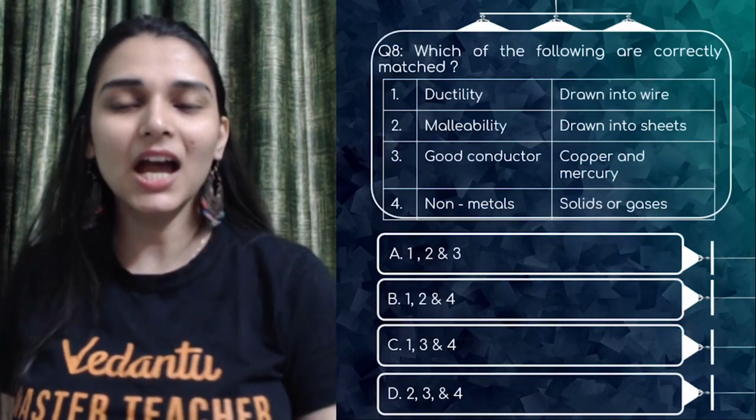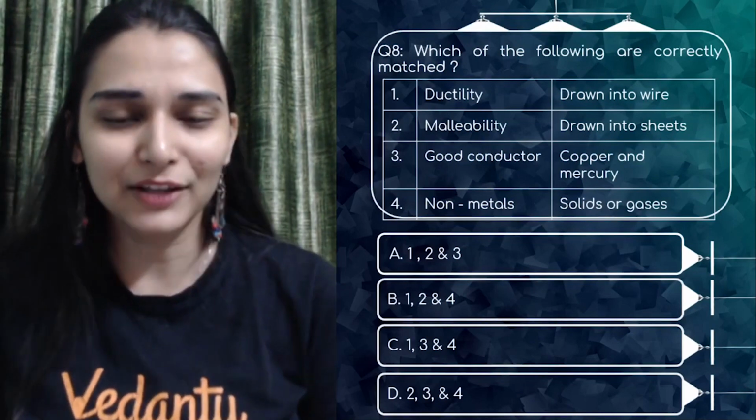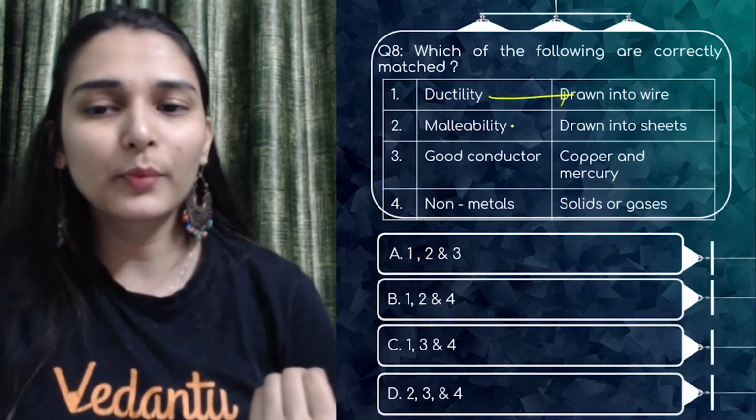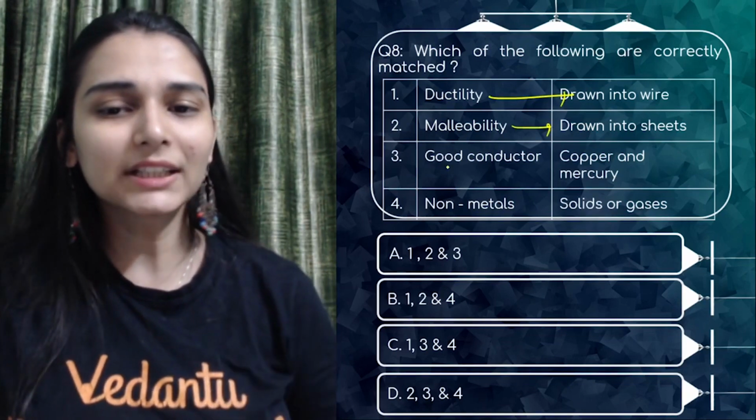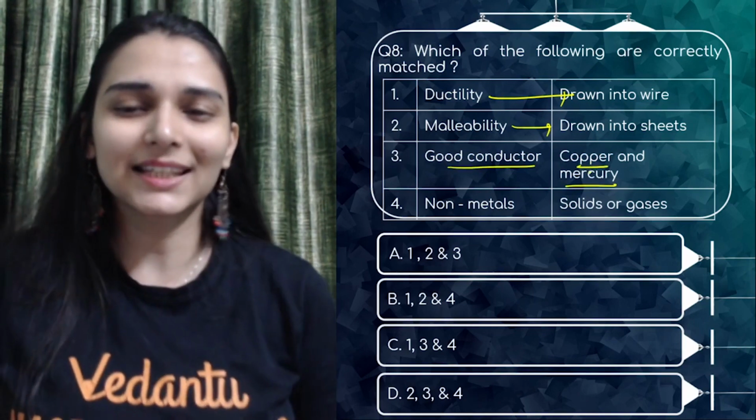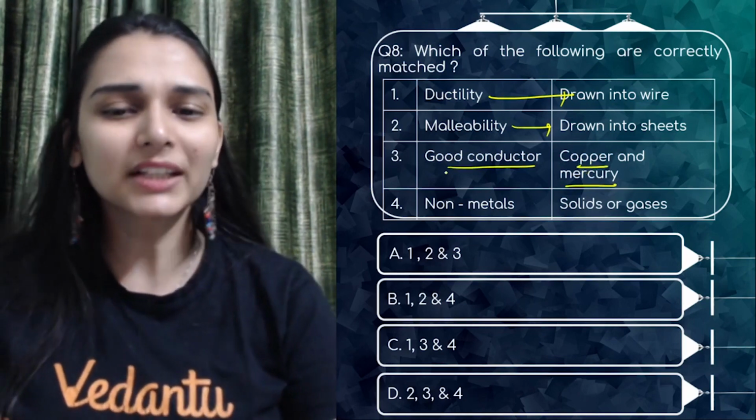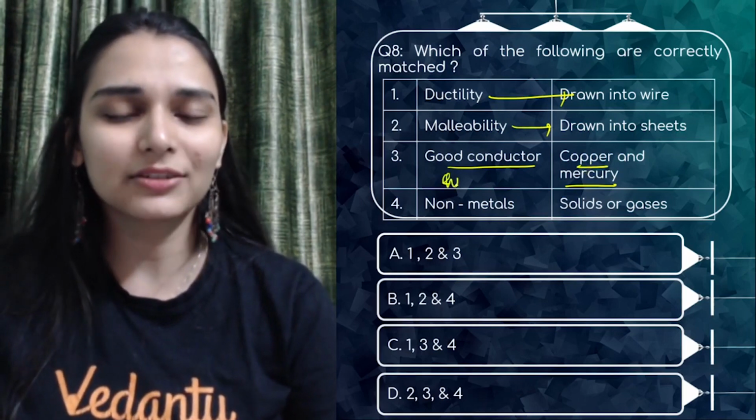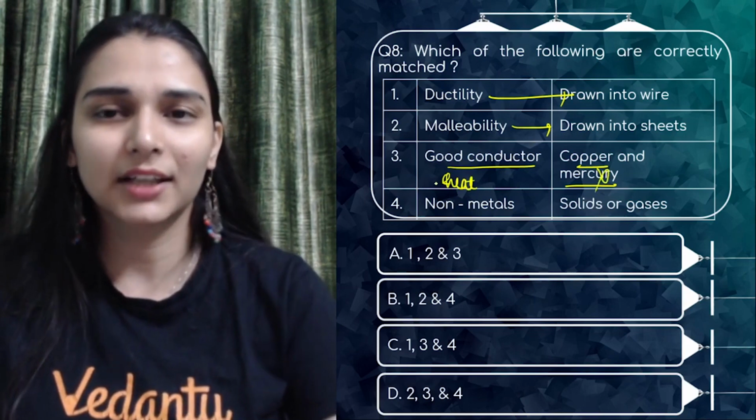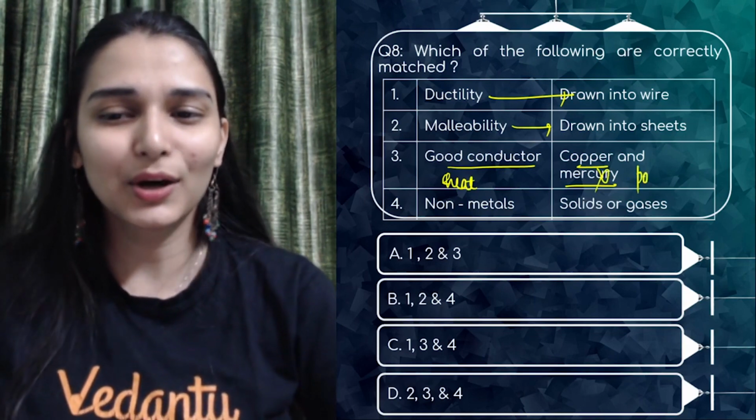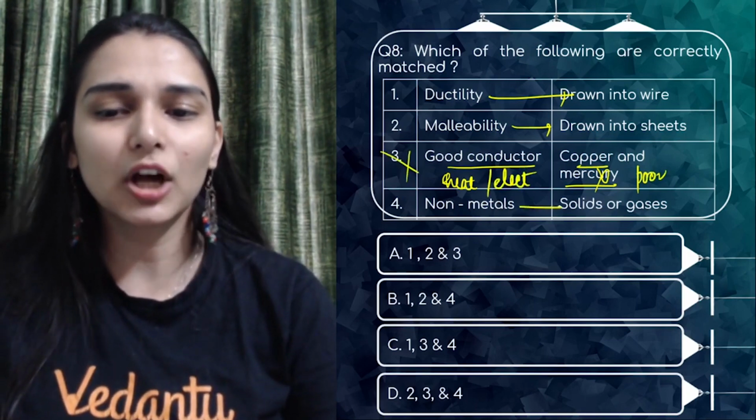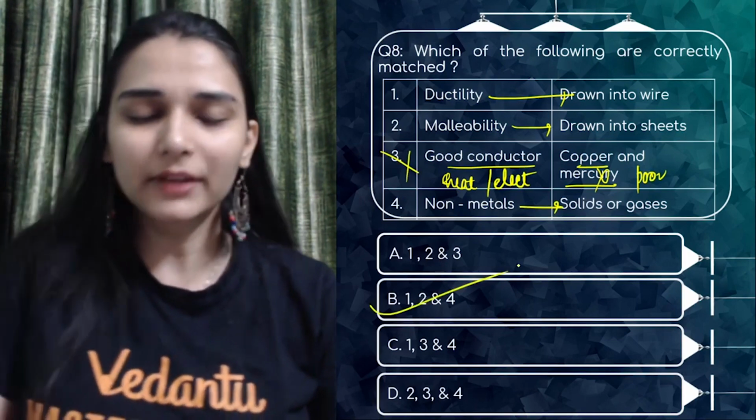Easy. Which of the following are correctly matched? Ductility, drawn into wires. True. Malleability, drawn into sheets. Good conductor, copper and mercury. Copper is a good conductor of electricity. Mercury is not. Heat or electricity we are talking about. Let's say heat. Mercury, now poor conductor. Okay. Electricity, whatever you can write. Non-metals, solid or gases, yes. So 1, 2 and 4 is the right answer.